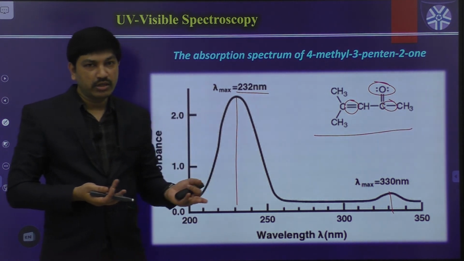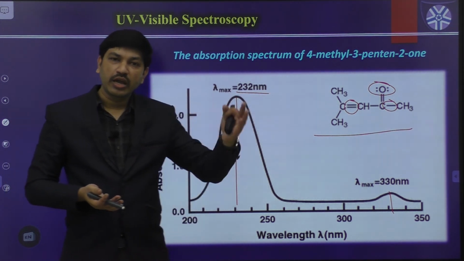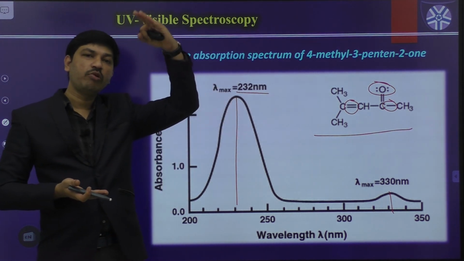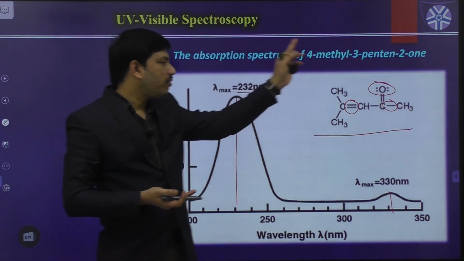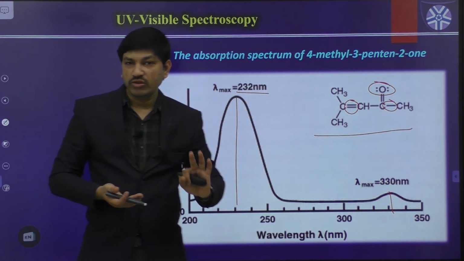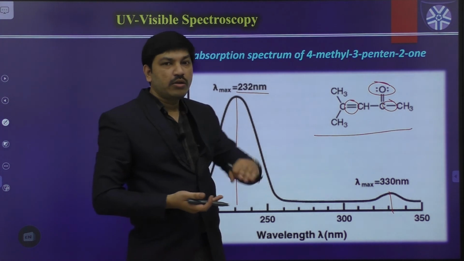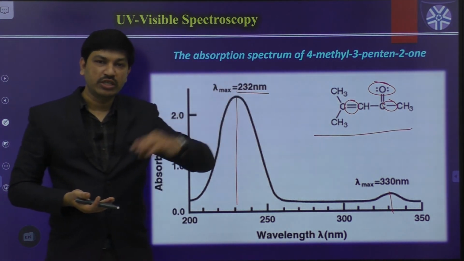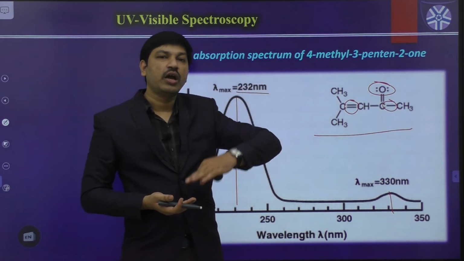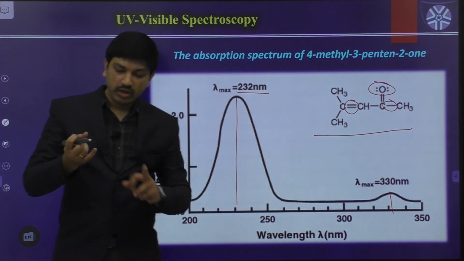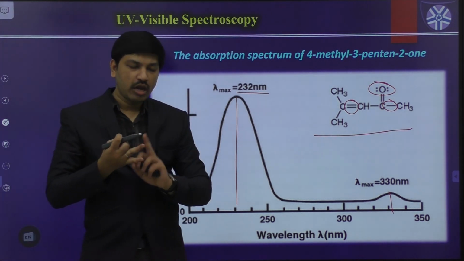That means we again have 5 different levels: sigma, pi, non-bonding, pi star anti-bonding, and sigma star anti-bonding. Out of those, 6 transitions are possible: n to pi star, n to sigma star, pi to pi star, pi to sigma star, sigma to pi star and sigma to sigma star. But among those, the most probable transitions are n to pi star and pi to pi star.